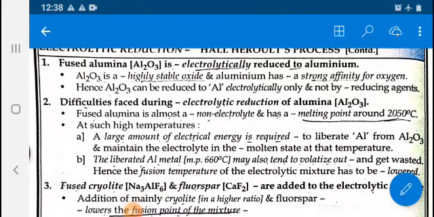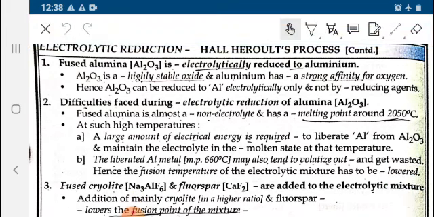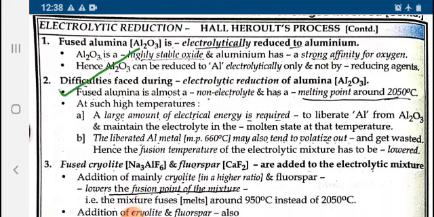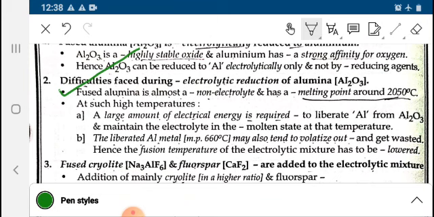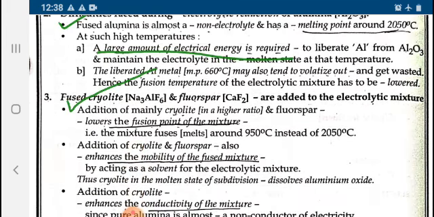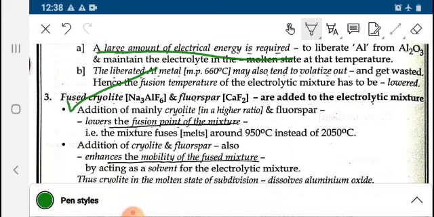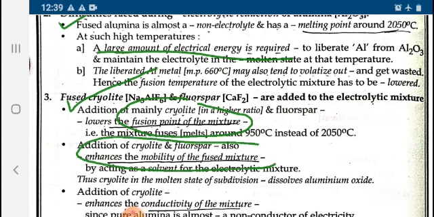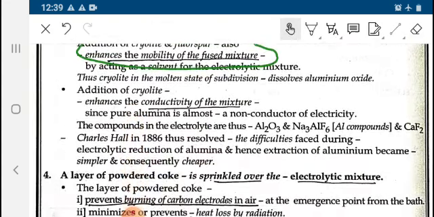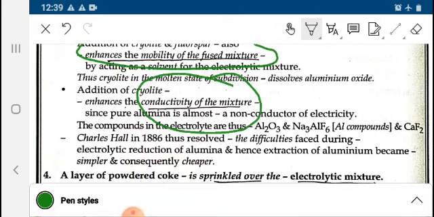Hello everyone. So this is the last lecture for the metallurgy process, and in this we'll be summing up the difficulties faced during electrolytic reduction. That is, a large amount of electric energy is required to liberate aluminum from Al2O3. Liberated aluminum metal may also tend to volatilize out and get washed. Fused cryolite is added to the electrolytic mixture. Cryolite lowers the fusion point of the mixture. It enhances the mobility. The addition of cryolite also enhances the conductivity.